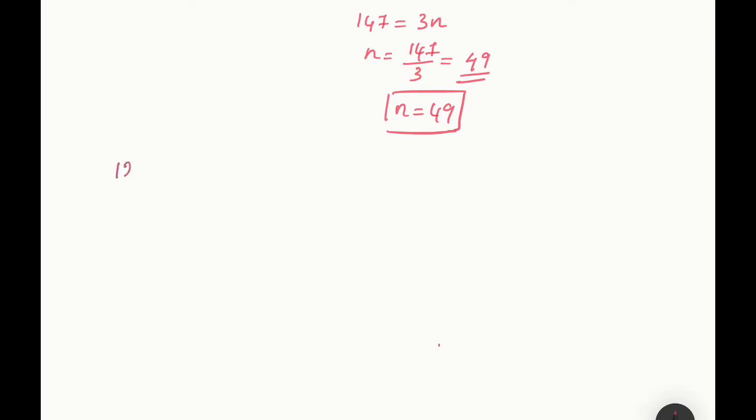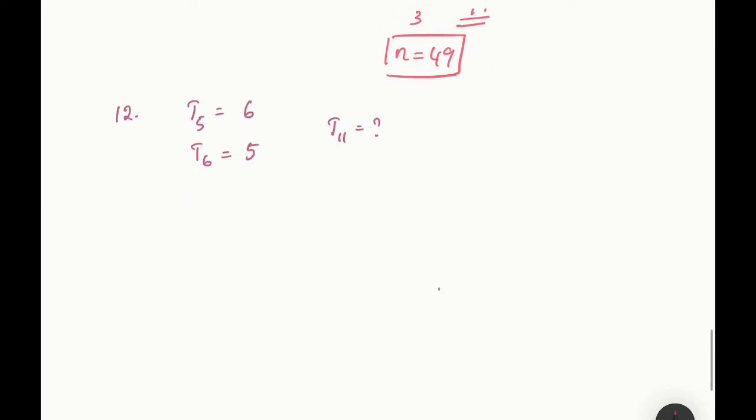So let me write 12th question, 5th term, that is T5. 5th term I can write as T5. T5 equals to 6 and T6 is equal to 5. You need to find out T11. Okay. Hope it's clear. T5 is given as 6, T6 is given as 5, and you need to find out T11. Okay. So T5 means, how can we represent it?